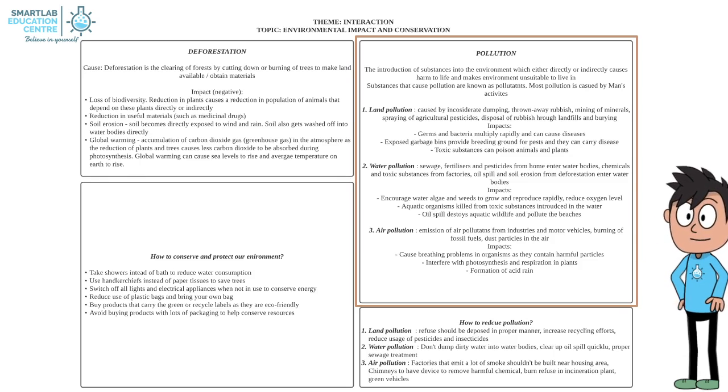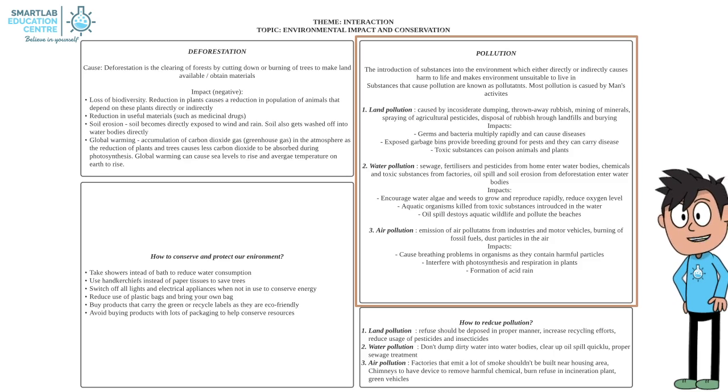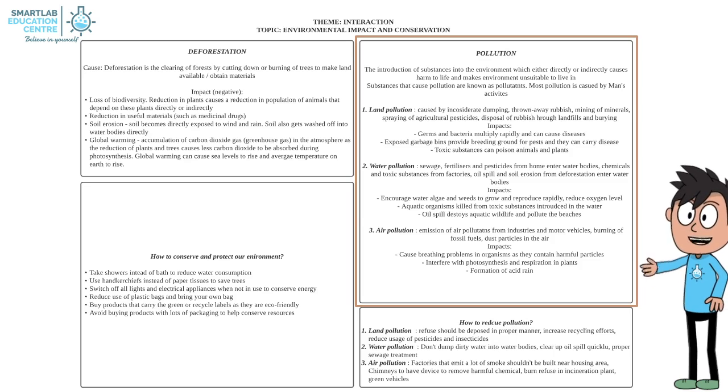Consequences of air pollution. The air pollutants can cause breathing problems in organisms, as they contain harmful particles. Air pollutants also interfere with photosynthesis and respiration in plants, as the particles clog up stomata, preventing gaseous exchange.